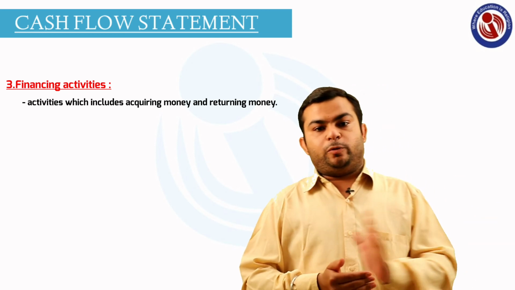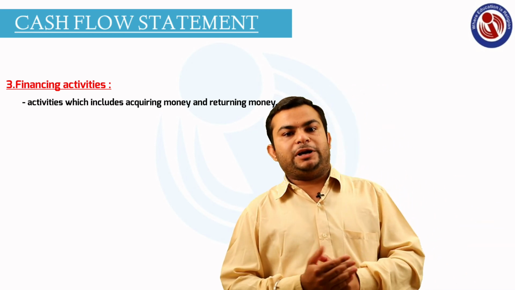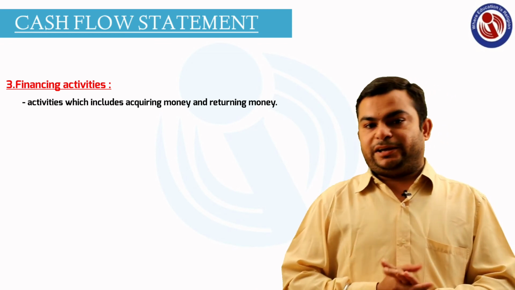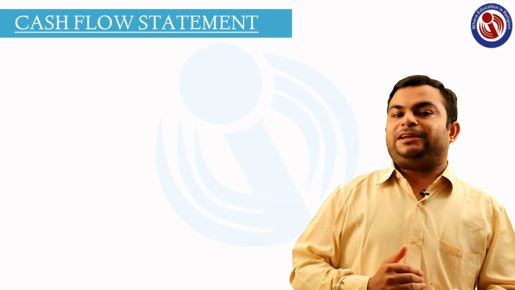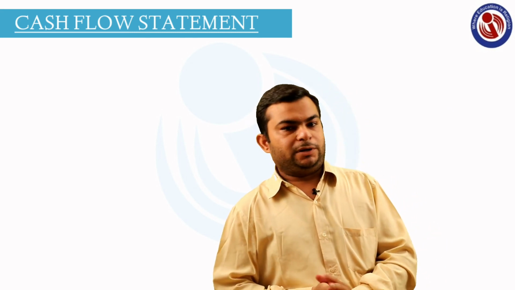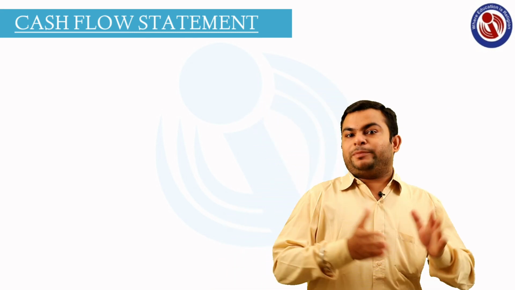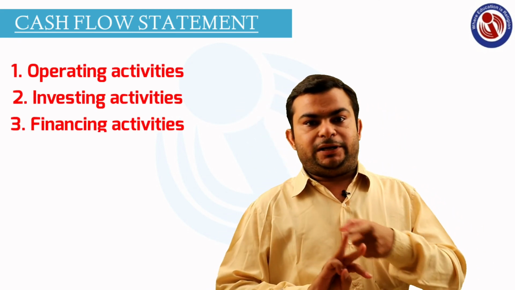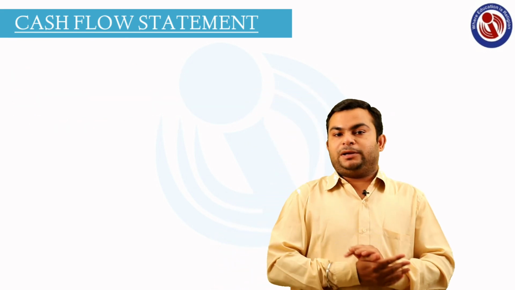And in operating activity, the difference of inflow and outflow will be recorded as net cash flow from operating activity. The total of all these activities will be called total cash flow from our business. So you all might be clear that all the activities are divided into three parts, that is operating activity, investing activity and financing activity. Okay, you all might be clear with this.